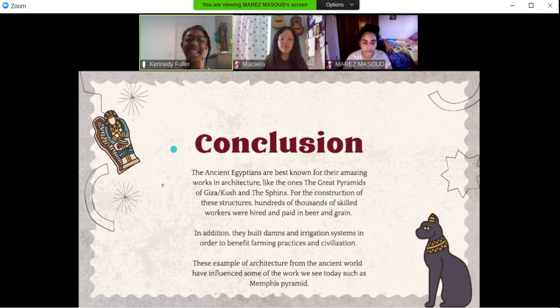Conclusion. The ancient Egyptians are best known for their amazing works in architecture, like the Great Pyramids of Giza/Kush and the Sphinx. For the construction of these structures, hundreds of thousands of skilled workers were hired and paid. In addition, they built dams and irrigation systems to benefit farming practices and civilization. And these examples of architecture from the ancient world have influenced the works that we see today, such as the Memphis Pyramid.